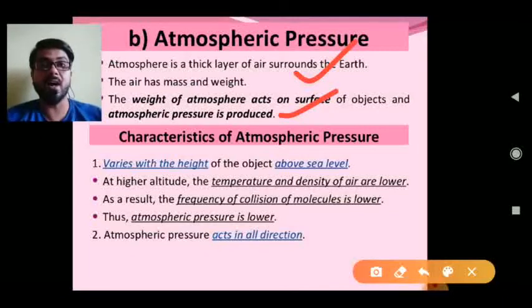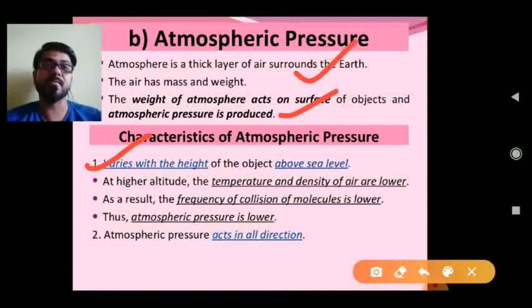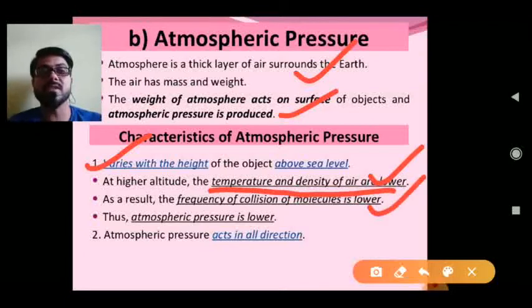And let's see how atmospheric pressure varies, or what are the factors on which atmospheric pressure depends. Atmospheric pressure varies with the height of the object above sea level. At higher altitude, the temperature and density of the air are lower. As a result, the frequency of collision of the molecules is lower. As a result, the atmospheric pressure is lower.